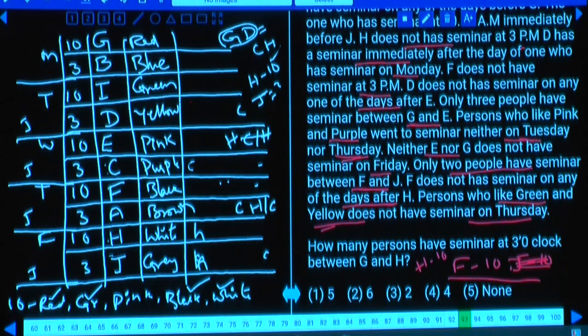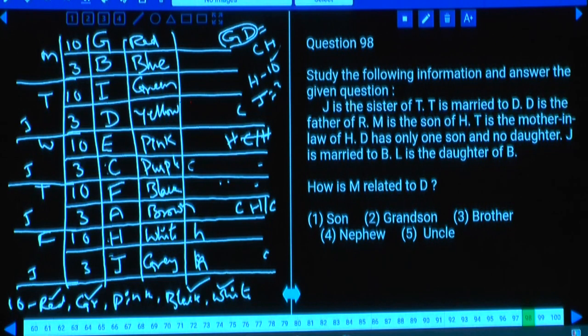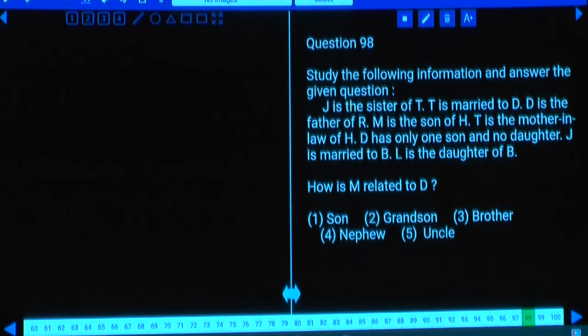Now this 98 to 100 is based on blood relations. Now in this blood relations, how many persons are there? First information, J is the sister of T. Yes, so how to represent this one? J is the sister of T. Has everyone completed writing this one? Then J is the sister of T, as it can be written like this.